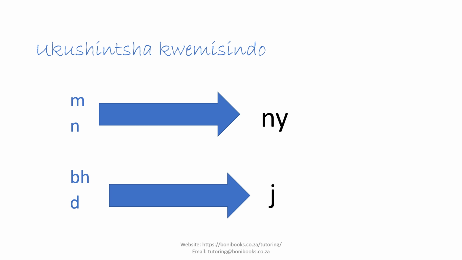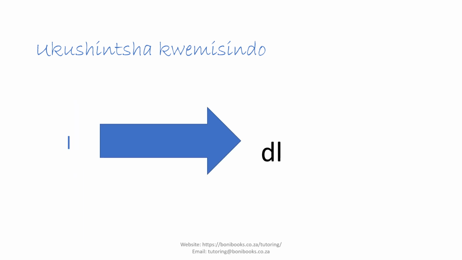So I've grouped them. I'm trying to help you to make things easier for you so that we can see which sounds change into what. Okay, the last one is the l that we spoke about. L that changes into dl. Ingalo, if we say ingalo, ingadlwana. Umthwalo, umthwadlana, isihlalo, isihladlwana. Okay, those are the sounds that change in IsiZulu.